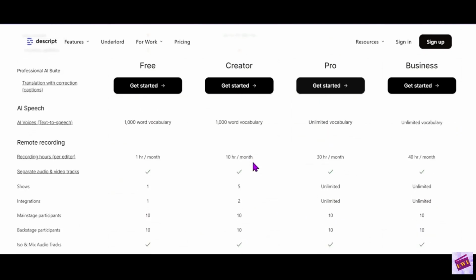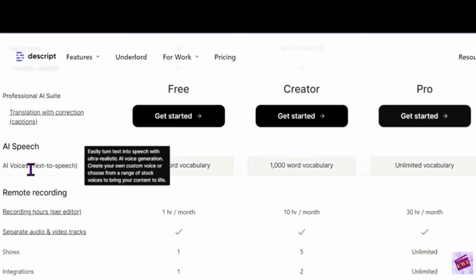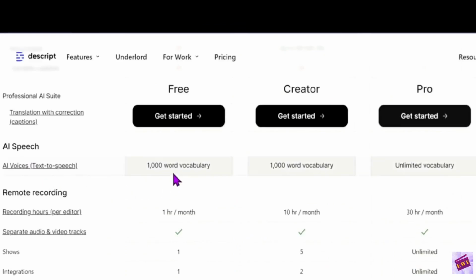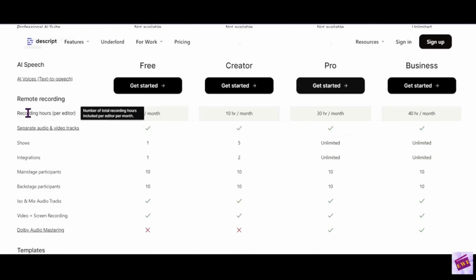All right, so for the AI speech, there are the text-to-speech vocabulary. In the creator plan, you've got 1,000-word vocabulary, and for the Pro plan, it is unlimited. Okay, so that might be important to you. Remote recording hours. You get 10 hours a month for the creator plan and 30 hours for the Pro plan. And that's, again, if you are going to be doing a lot of recording. And this is per editor on your team.